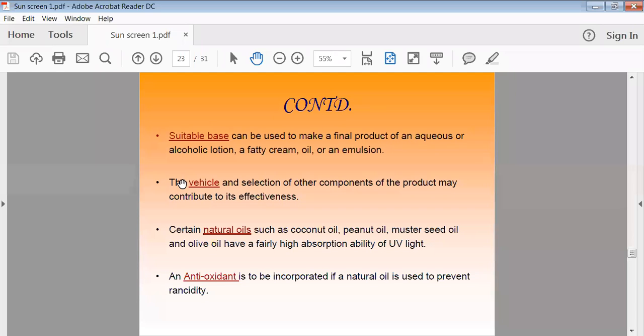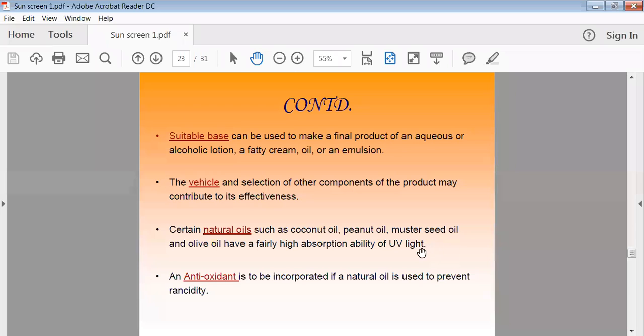Generally, the ingredients required are a suitable base. Suitable base means the main vehicle of your preparation. It can be used to make the final product an aqueous or alcoholic lotion. So we have to decide the suitable base, like an alcoholic preparation, a fatty cream, an oil, or an emulsion. Suppose you have chosen a cream, then you can choose a fatty type of material as the base.